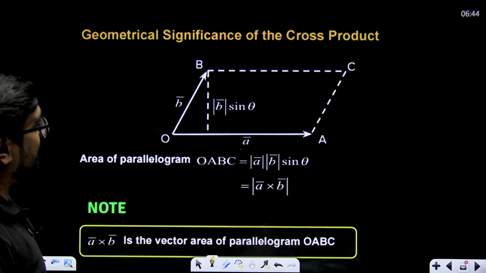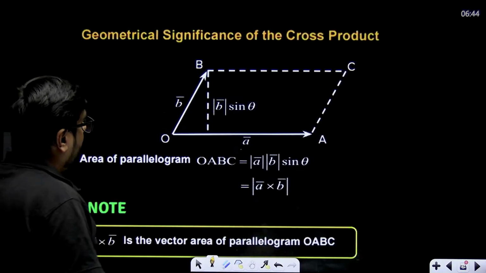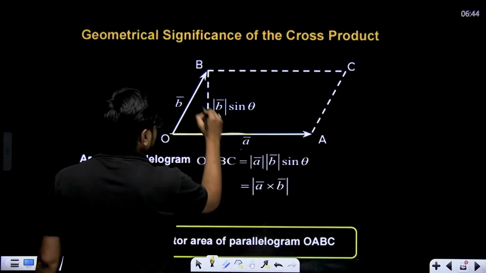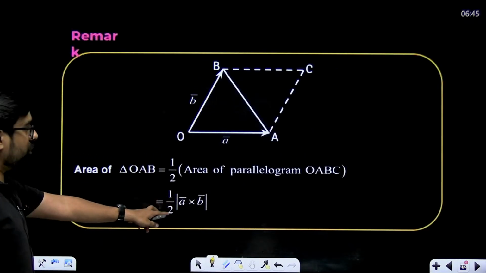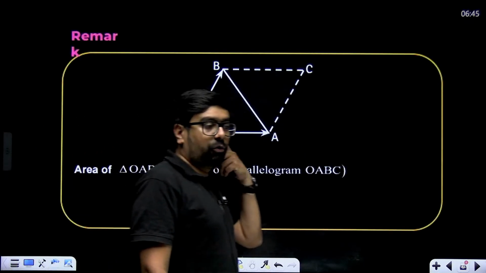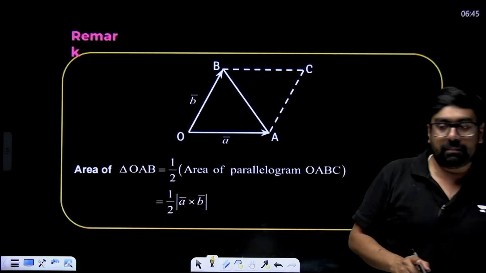Area of triangle and parallelogram, cross product, right? Cross product of adjacent sides gives you the area of parallelogram, and half of the cross product of adjacent sides will give you the area of triangle. Remember this.